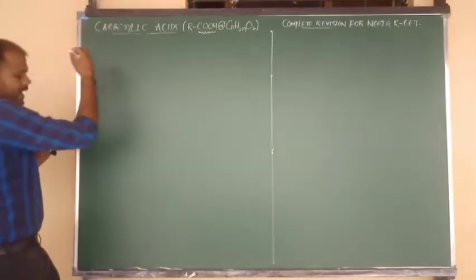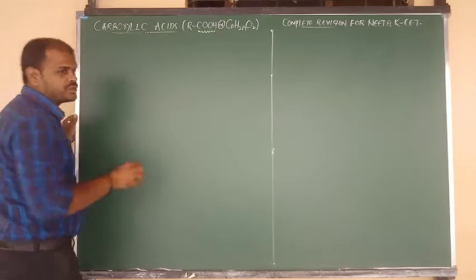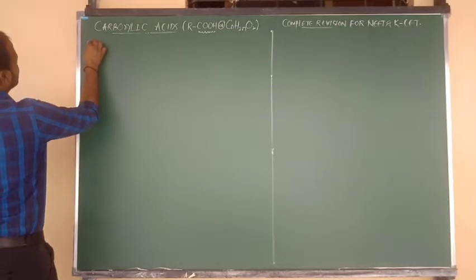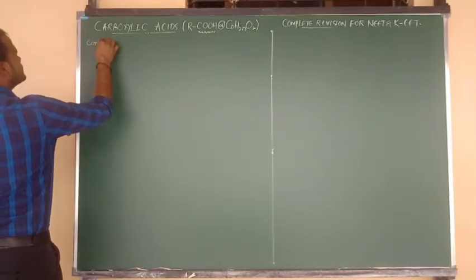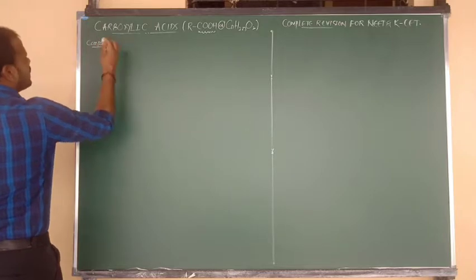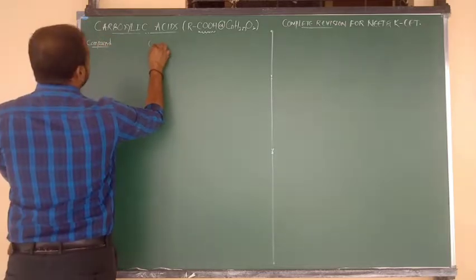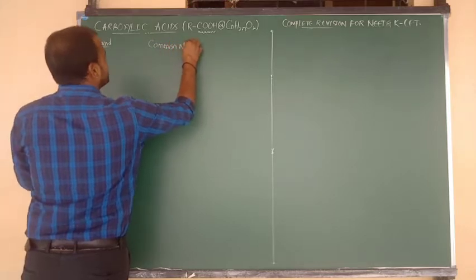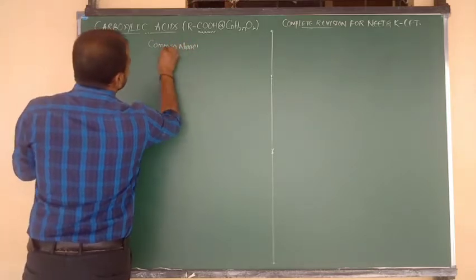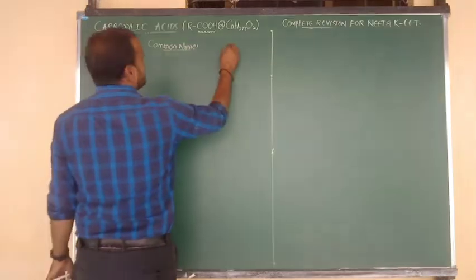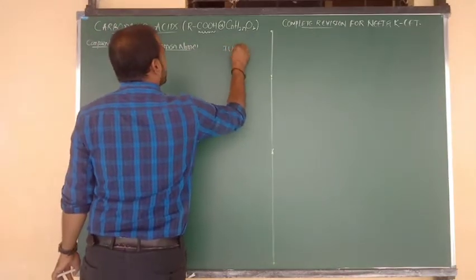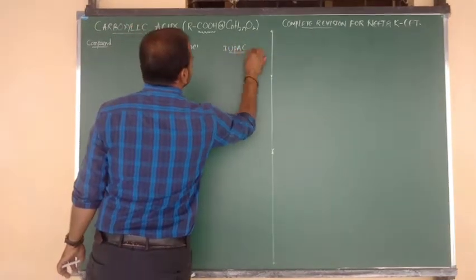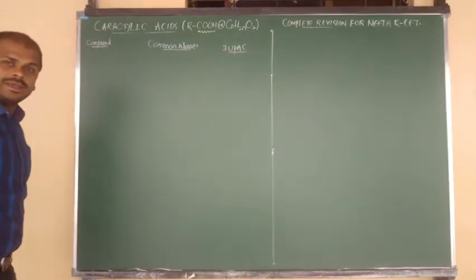Yes. Now directly I am going to start with nomenclature. Here I want to write the compounds, and in the middle column I am going to write their common names. In the last column I want to write the IUPAC names. Their respective IUPAC names we are going to write here.